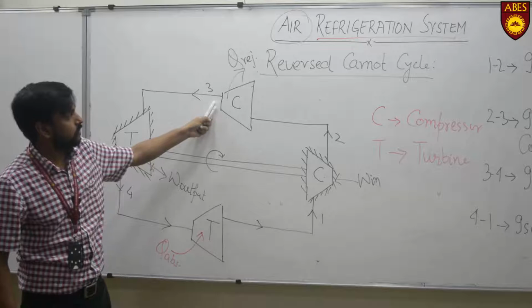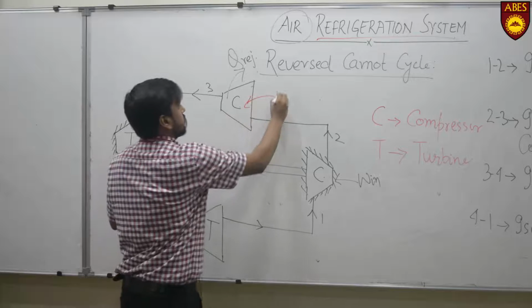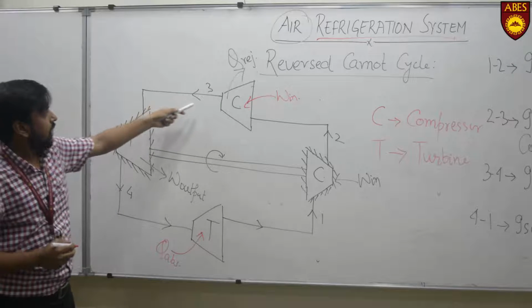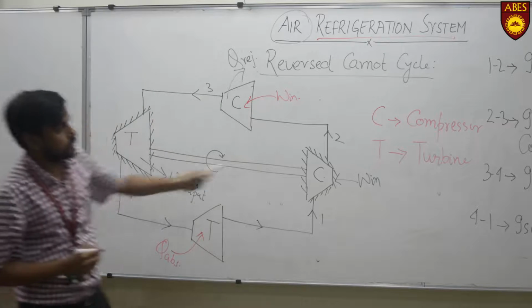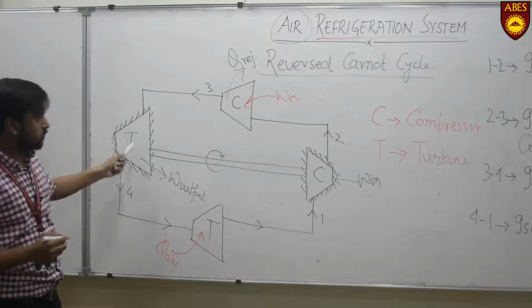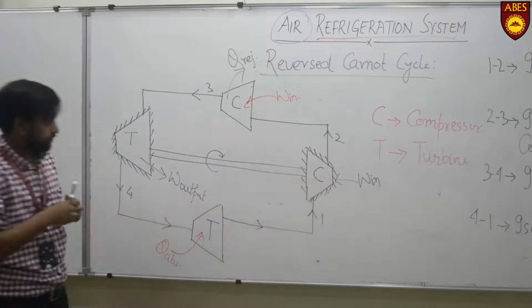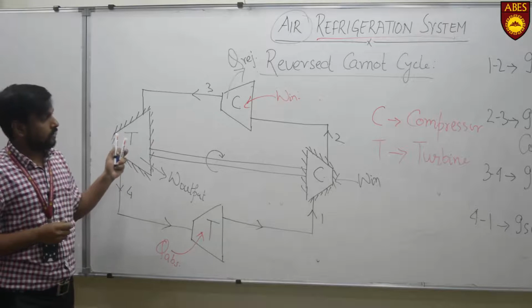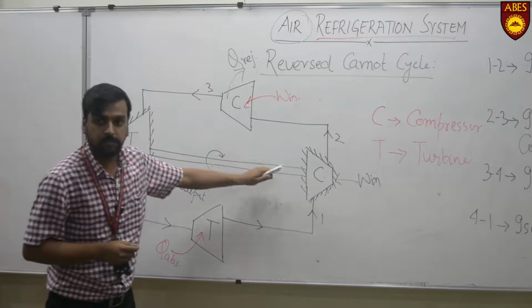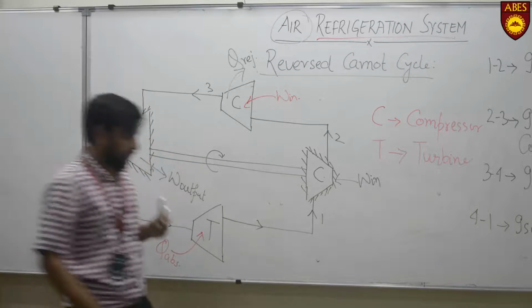This high pressure air is forwarded to the next process, 2 to 3, which represents isothermal compression, meaning temperature is constant, some work is given to the compressor and some heat is rejected to the atmosphere. After that, in the 3 to 4 process there is isentropic expansion, meaning there is no heat transfer. Work is produced by the turbine and this work is taken to run the compressor. So hopefully the reverse Carnot cycle has been completed in these 4 processes. I will start with the PV and TS diagram of the reverse Carnot cycle.